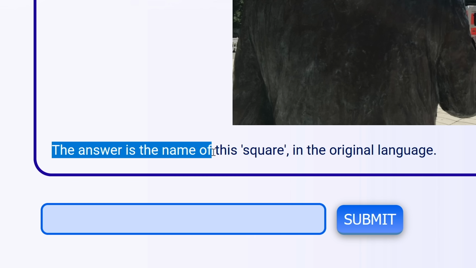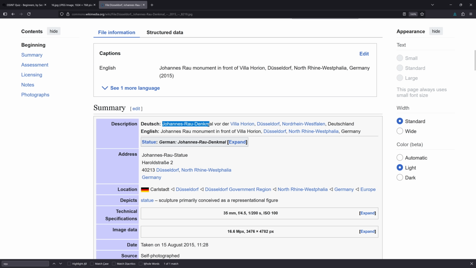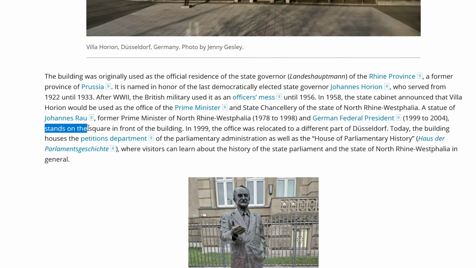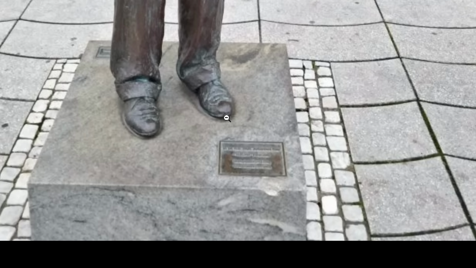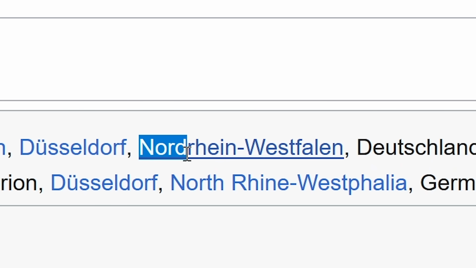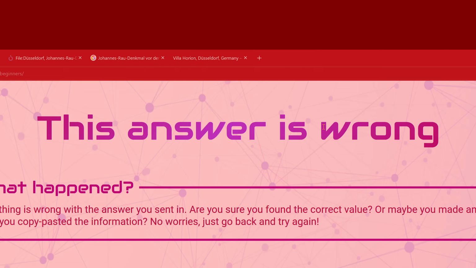The answer is the name of this square in the original language. This is the address here. I can't seem to find the square though. It stands on the square in front of the building. In 1999, the office was relocated to a different part of Dusseldorf. Today, the building houses the petitions department. Is it maybe on the name right here on the nameplate? Maybe this is the name of the square? I'm not sure. Probably not. The answer is wrong. Okay.